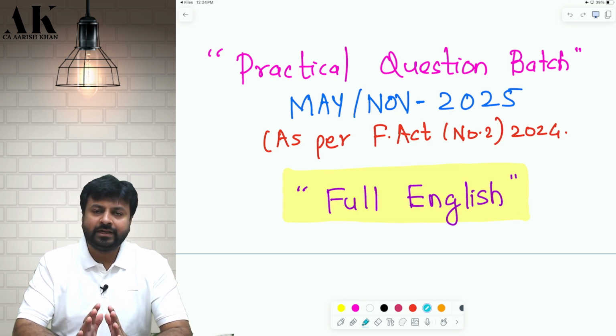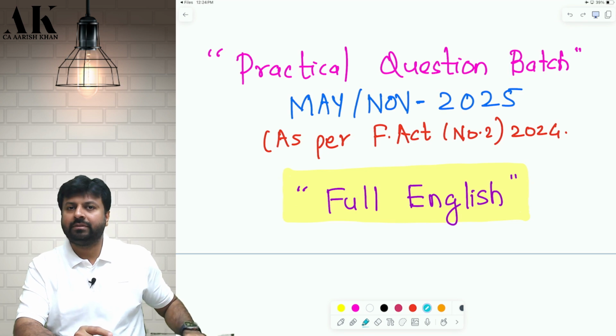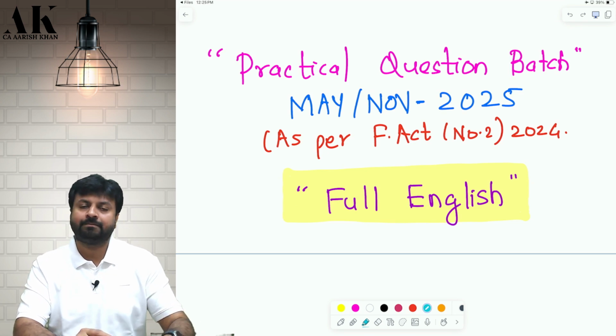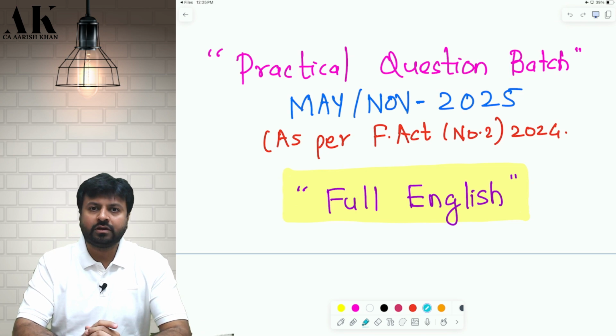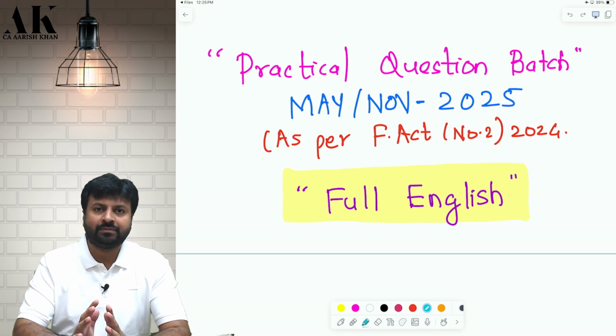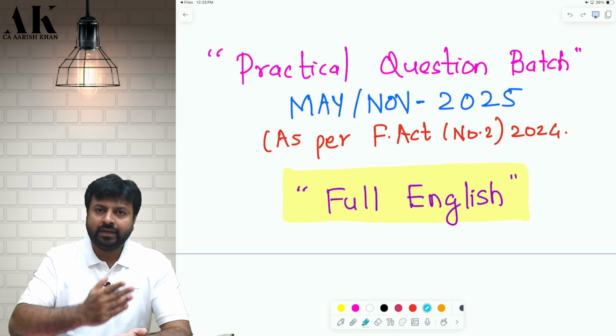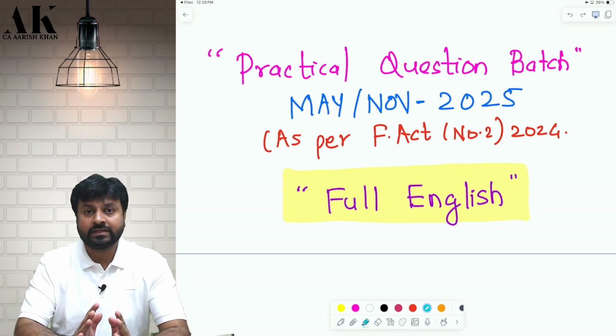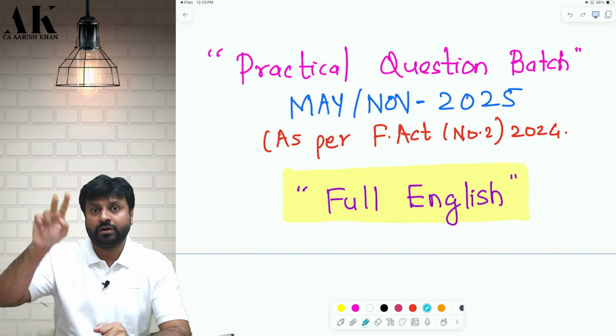So first of all, let me tell you, this batch is applicable for both May 25 and November 25 students. Now some students will say that for May and November the syllabus will change. No, it will not change. Always remember, for May and November the syllabus is always the same. All those who are giving exams in May 2025, for them Finance Act 2024 budget will be applicable. And all those who are giving exams in November 25, for them also Finance Act 2024 budget is applicable. Always remember, for May and November the budget is always the same. The next year budget of 2025 will be applicable for May 26 and November 26.